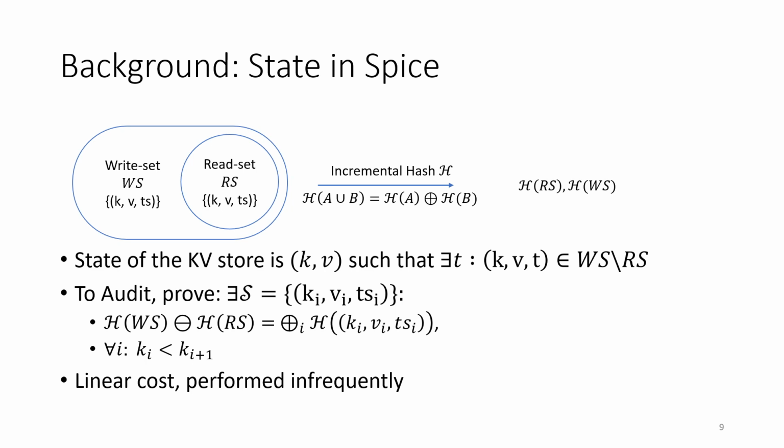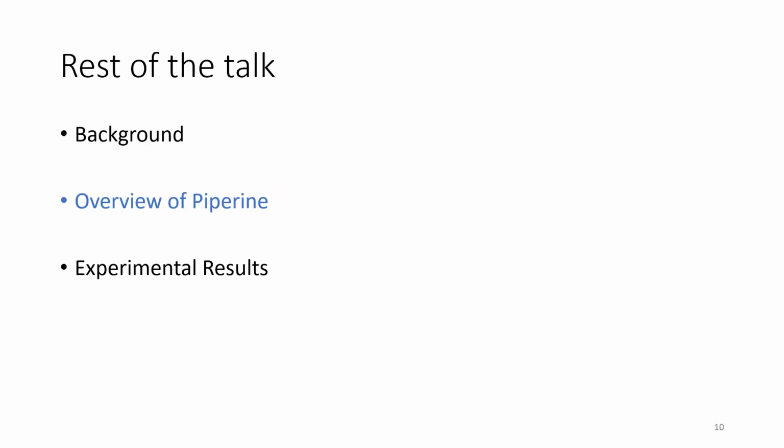Conveniently, this allows the stateful computations and the audit to be represented as some non-deterministic stateless computations, and the verifier also has to check that certain sums of incremental hashes are equal, but that's pretty cheap. The stateless computations are then all proven correct using zero-knowledge SNARKs. We'll now turn to some of the extra steps that were required to go from SPICE to Piperine.